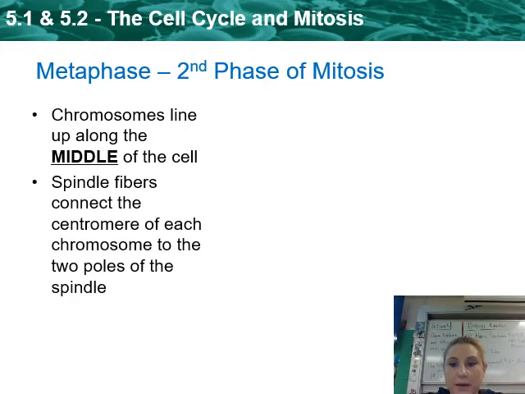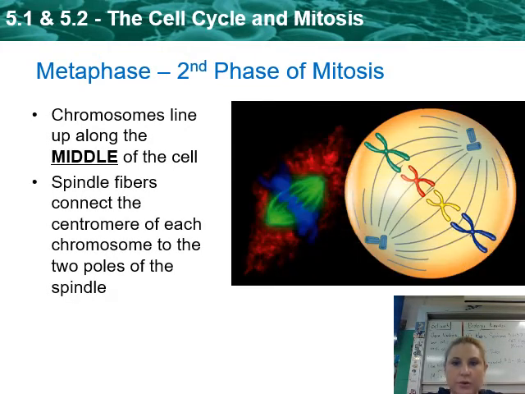Then we've got metaphase. Remember meta for middle, because the chromosomes are going to line up down the middle of the cell. You see this nice little line of them lining up down the middle. Those spindle fibers, which look like little ropes, connect to each of the chromosomes and attach in the middle at the centromere. The centromere is what connects those two sister chromatids together. Remember, this side is identical to this side. Eventually they're going to split apart, moving along the spindle fibers.